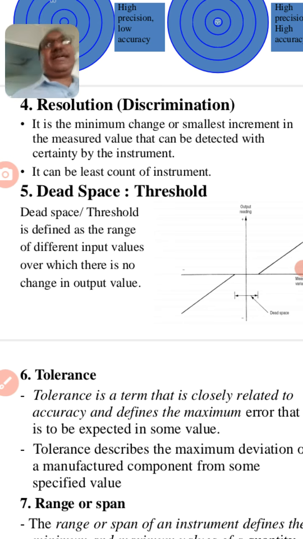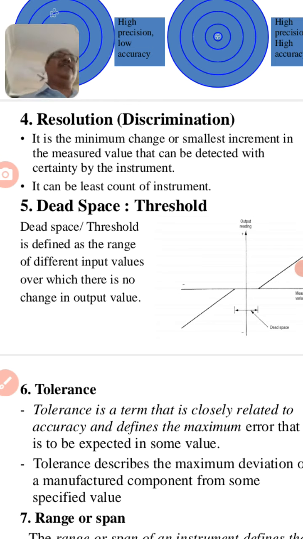Resolution means that if the resolution value is smaller, the readings will be more accurate. Resolution means LSB. An image has a minimum resolution of 8 bit, and an instrument has its minimum resolution. If we take a meter scale, then the minimum resolution on it is 1 millimeter. That is the resolution. Okay.